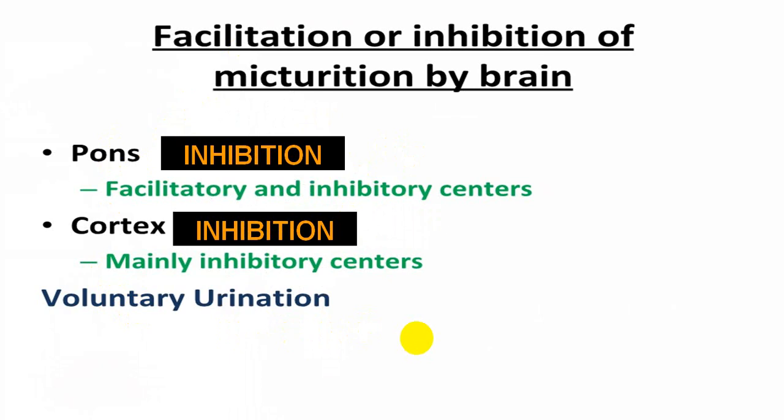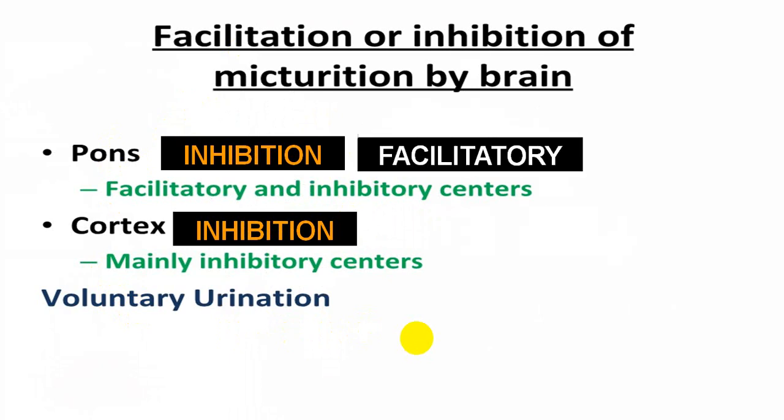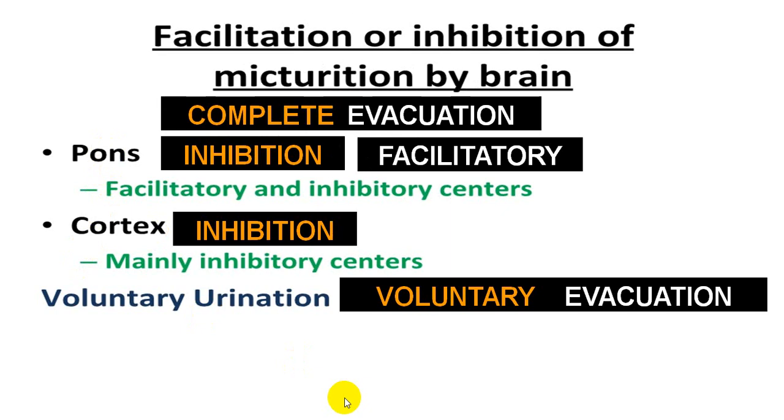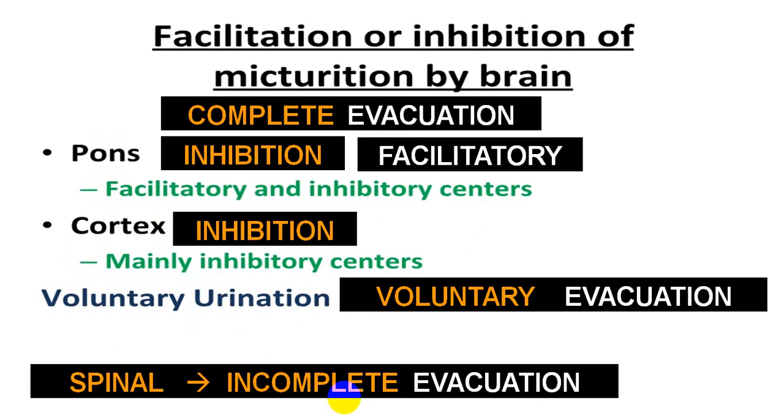So the cortex can inhibit, and the pons can have inhibition as well as facilitation. Voluntary micturition will be done by the cortex and pons, and that will be complete evacuation, while the spinal cord will have incomplete evacuation, with some amount of residual urine in the bladder.